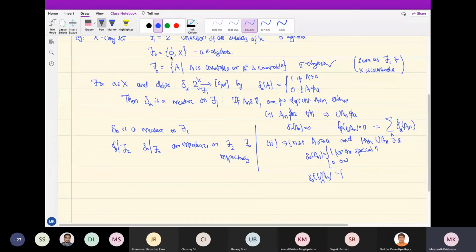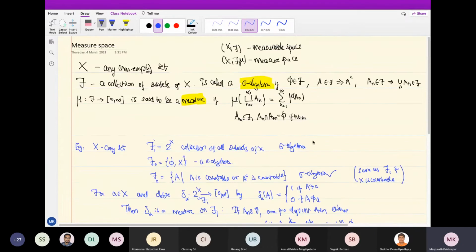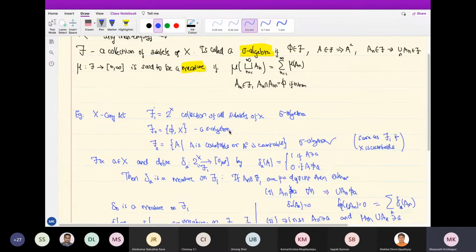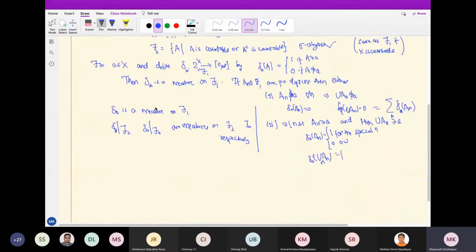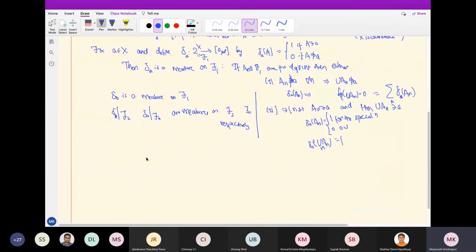On F0 there is only one measure. From the properties of measure, the empty set should get the mass 0, because mu of the empty set union the empty set is mu of the empty set plus mu of the empty set. That tells us that the empty set should get measure 0, and the whole set can get any measure. Once you do that, that's it. There is not much else you can do. But on F2, you can have other measures.